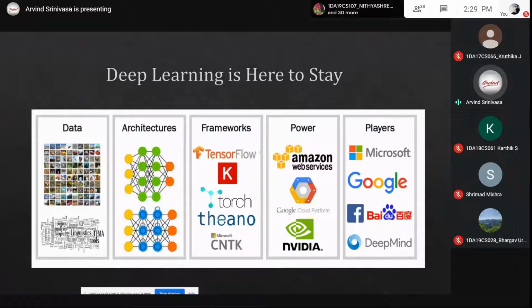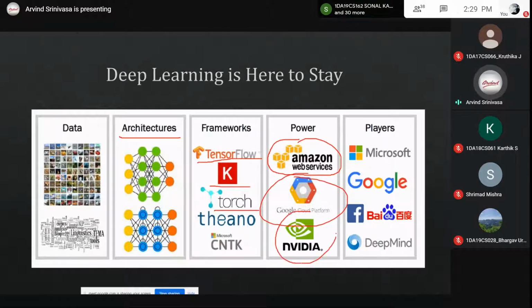Because we have got a huge amount of data. We have got so many architectures being designed. We have got good frameworks, that is TensorFlow, Keras, Torch as a programming language. We have got powerful processing: Amazon Web Services is there, Google Cloud is there, NVIDIA Cloud is there, and it is mainly supported by big players like Microsoft, Google, Facebook, Baidu, and DeepMind.